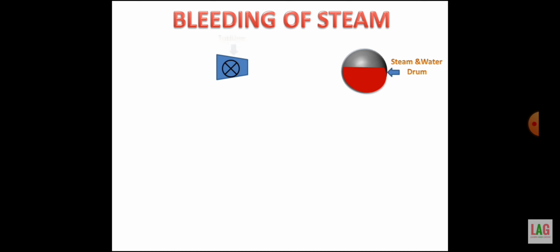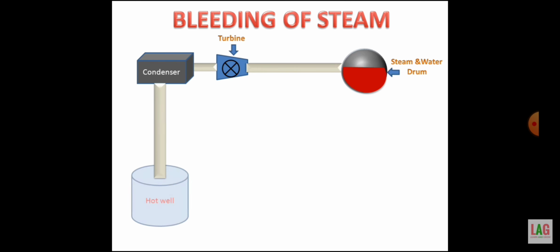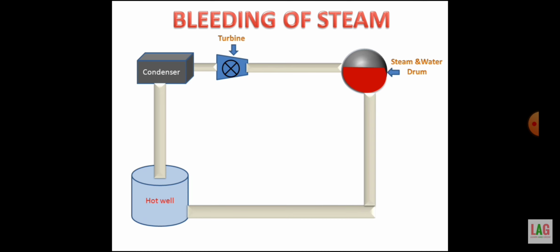We have a turbine which is connected to the steam water drum or boiler. Then turbine is connected to condenser, and condenser is connected to hot well for collecting hot water. Then again hot well is connected to boiler.